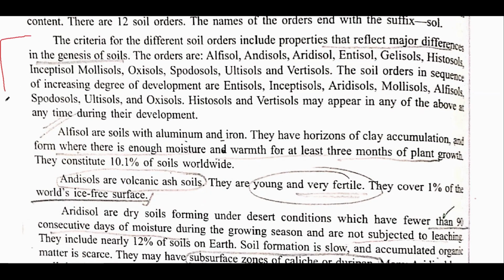We see there are various kinds of soils that are being mentioned, like Alfisols. These are types of soil orders. And always remember that in the name of an order there is a suffix sol whenever an order is being named, like Alfisol, Andisol, Aridisol, Entisol, Gelisol, Histosols, Inceptisol, Mollisols, Oxisols. These are various types of soils that have been mentioned.